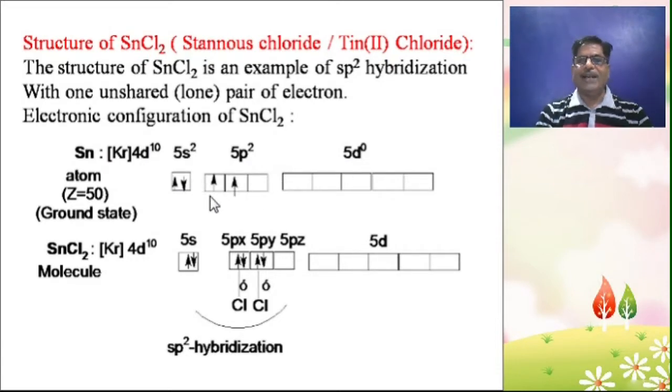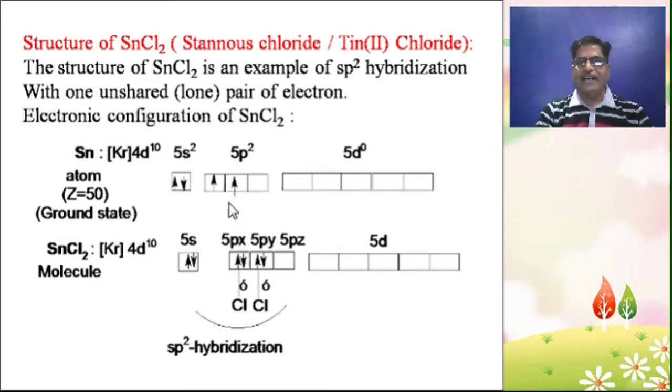So in the ground state of the stannous atom, there is one paired set of electrons and two unpaired electrons available. So how many atoms will join this Sn molecule? Two Cl atoms. So in SnCl2 only 2 unpaired electrons are required, and here 2 unpaired electrons are available.